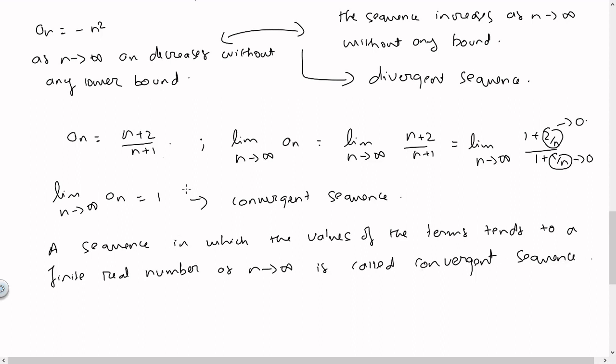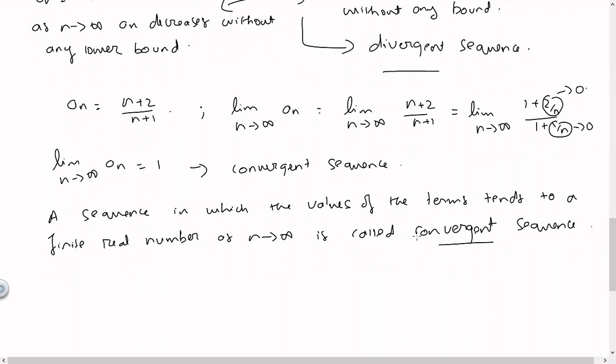Clear? Now we have seen what is a divergent sequence, we have seen what is a convergent sequence. Is there a third kind of sequence in this regard, which is neither converging to a finite real number nor is it diverging? Yes, it is called an oscillatory sequence. So what is an oscillatory sequence? It neither diverges to infinity or minus infinity, nor does it get closer and closer to a finite real number. It in fact keeps oscillating between two real numbers.